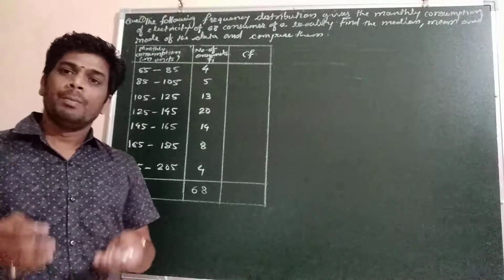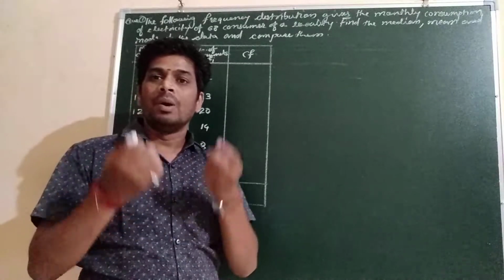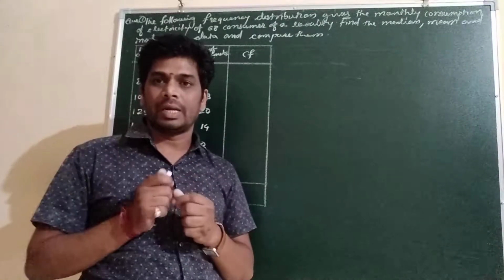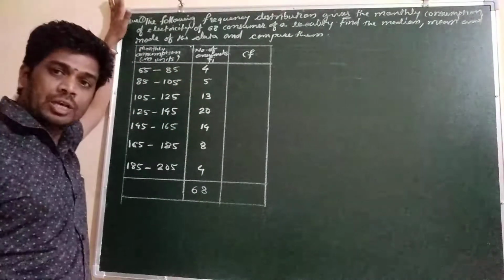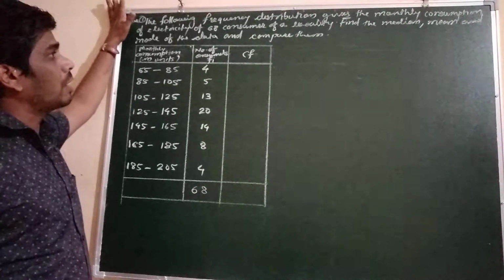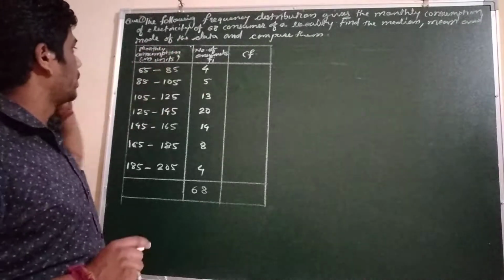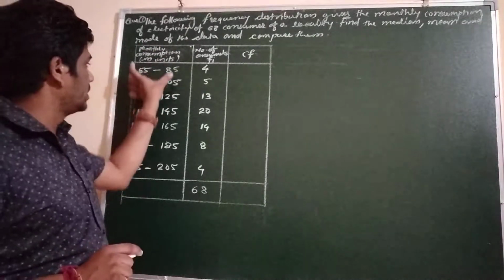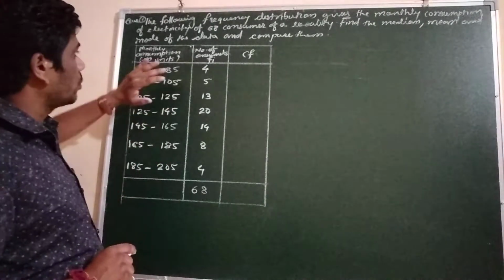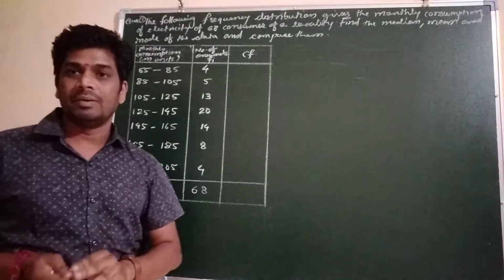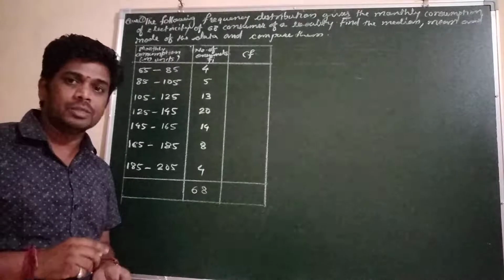Median means the measure of central tendency which gives the value of the middlemost observation of the given data. So here, this is the first question in which you have to find the mean, mode, median of the given continuous group data. This is continuous data because here classes are given. So we have to find the median, mode and mean. This is the first question of exercise 14.3.